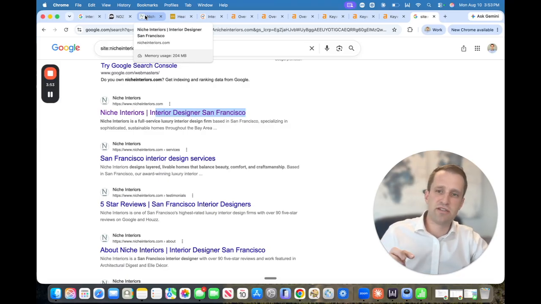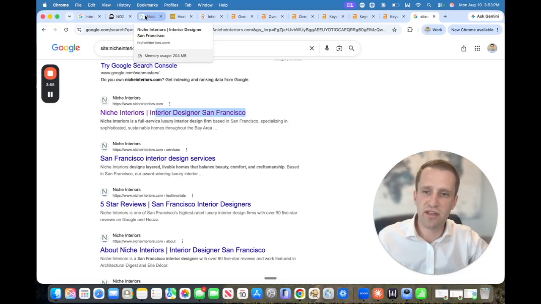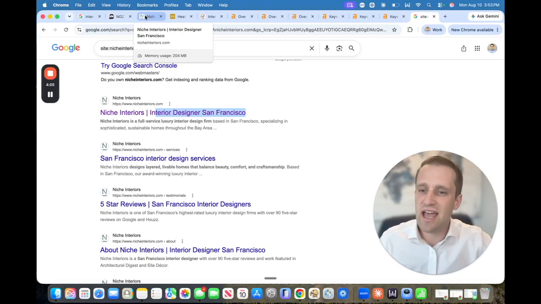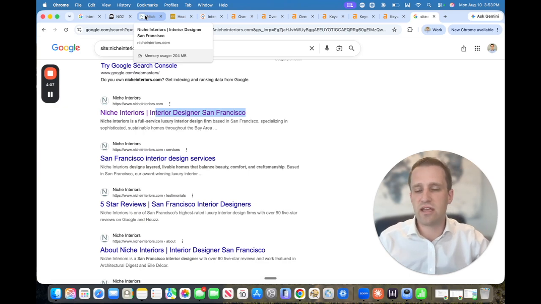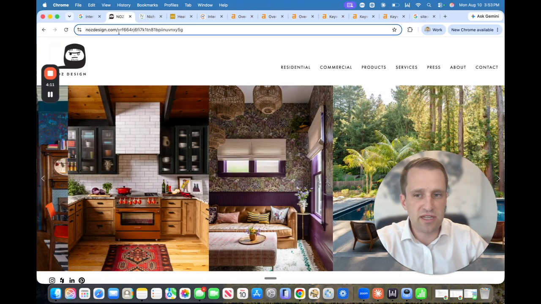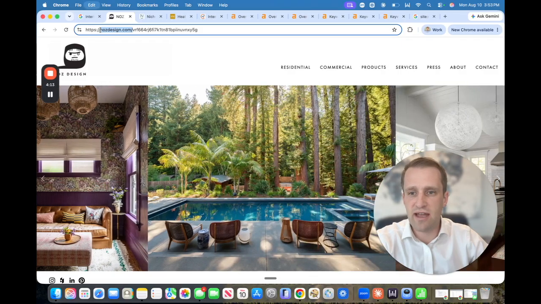Maybe they talk about the different interior design styles that they offer or work within, whether that's modern, contemporary, rustic, traditional, right? They use those terms correctly. They make sure they have individual keywords, and then they take it one step further and they apply it to the locations that they're working within. So here's another example, right? If we want to figure that out,